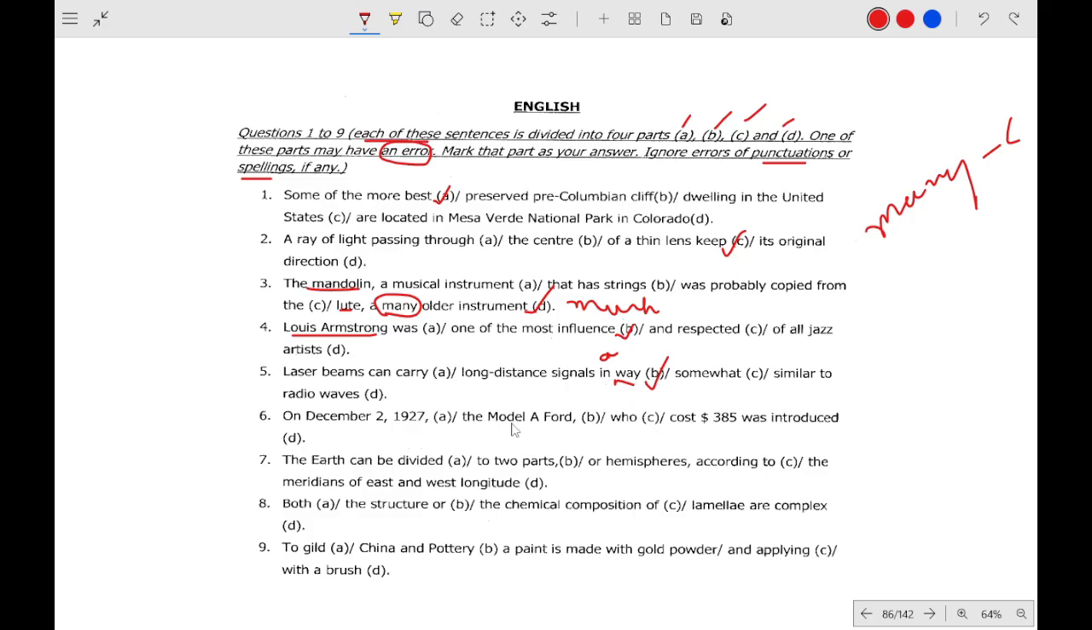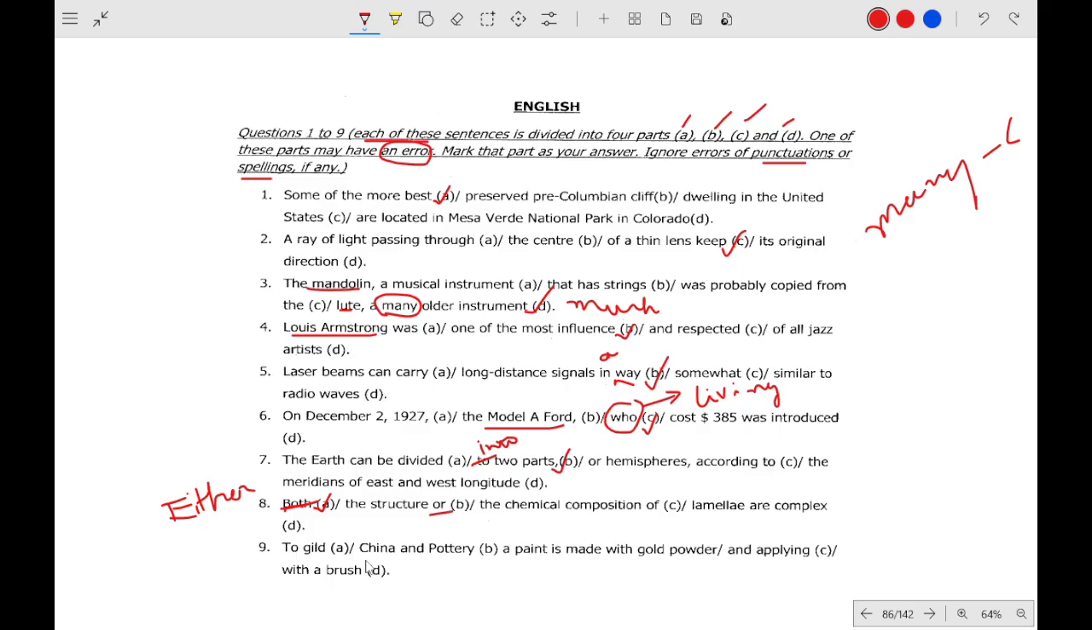On December 2014, who caused. We never use who with non-living things; who is used with persons, living beings. Motherboard is a card, it is a non-living thing. So B is the correct option. Both the structure, or, both or we don't use, it will be either or. Either, not both. So A is our correct option.